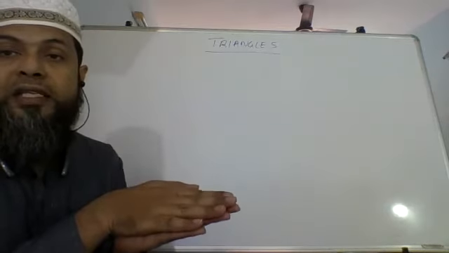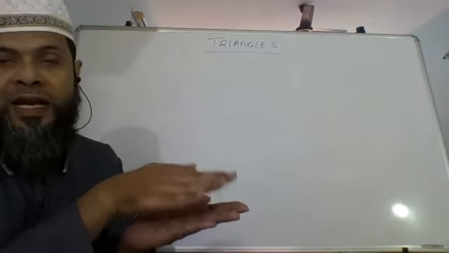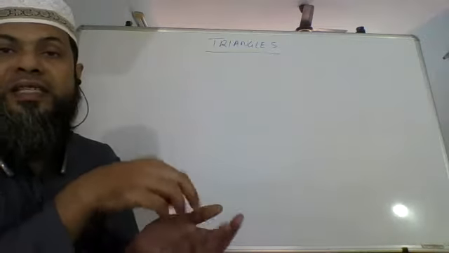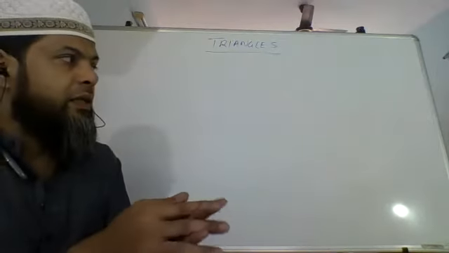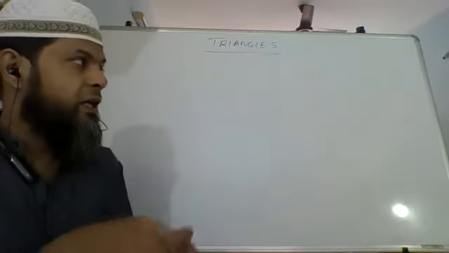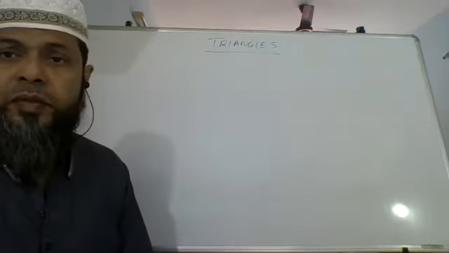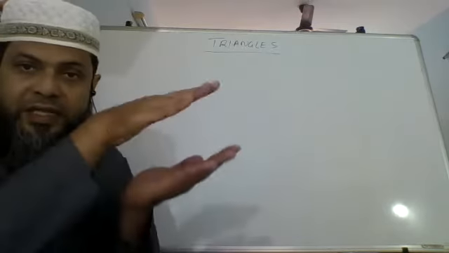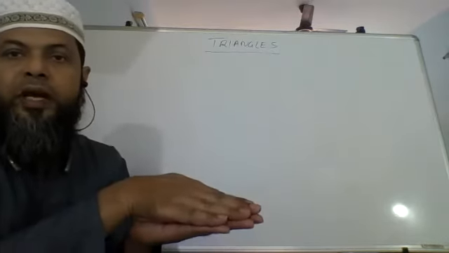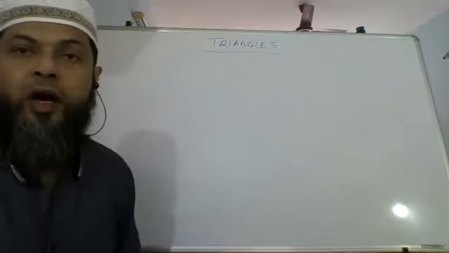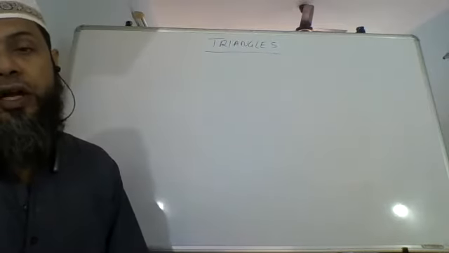When it is similar, like it, then it is called as similar. When it is not exactly overlapping, that time it is called as similar. So when it is exactly overlapping, it is congruent. When it is like that but not exactly overlapping, then it is called as similar.